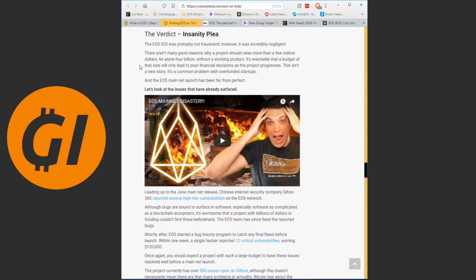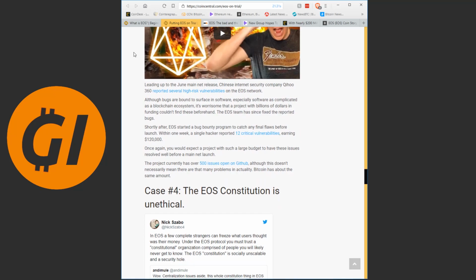I'm gonna read out this whole section because I feel like it's important to put it in his words. The EOS ICO was probably not fraudulent, however it was incredibly negligent. There aren't many good reasons why a project should raise more than a few $1 million, let alone $4 billion without a working product. It's inevitable that a budget of that size will only lead to poor financial decisions as the project progresses. This isn't a new story, it's a common problem with overfunded startups. And the EOS mainnet launch has been far from perfect. We're gonna look at that in another article in a moment.